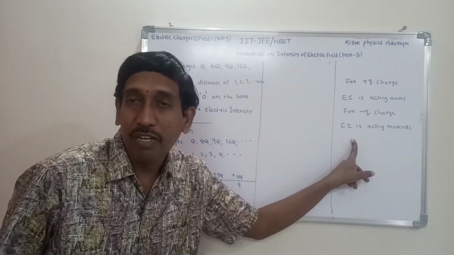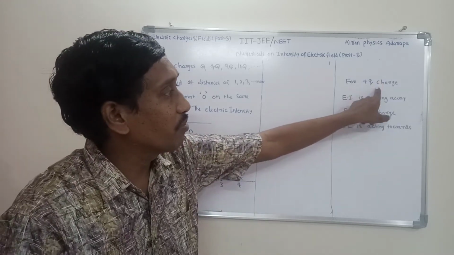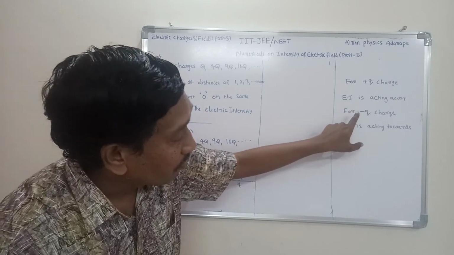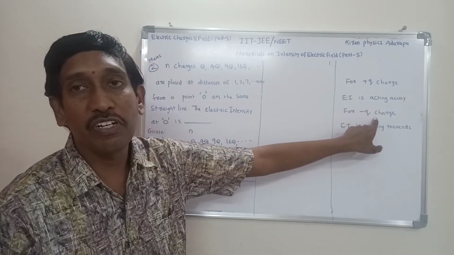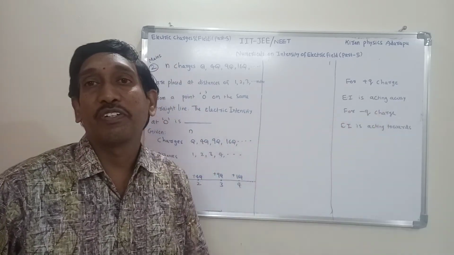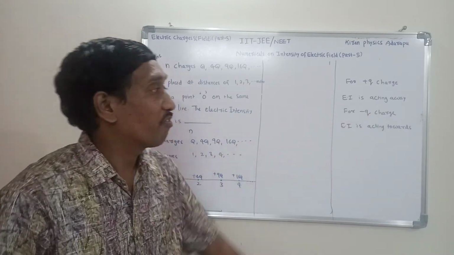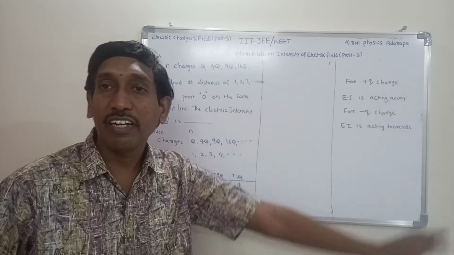Always, what is the direction of the electric intensity? For a positive charge it is acting away from the point. But for a minus q charge it is acting towards it. For a minus q charge it is always acting towards, and for a positive charge it is acting away.